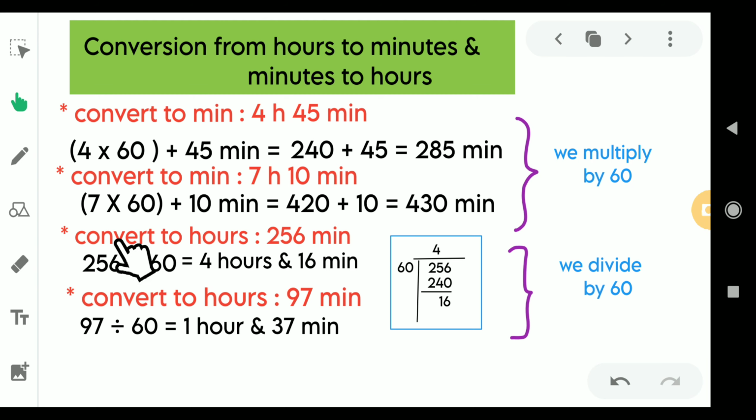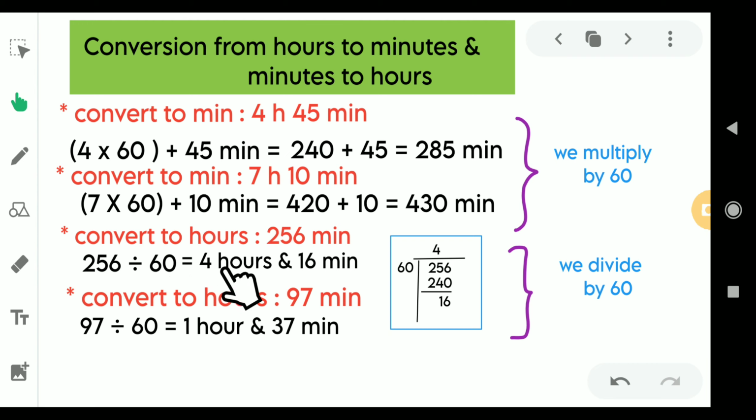Let us move on to the another concept. So this time we are converting to hours, which means we are converting from minutes to hours. So 256 minutes must be converted to hour. How do you do this? So opposite of multiplication is division. So we have to divide here. So take the given number, that is 256, and divide it by 60.